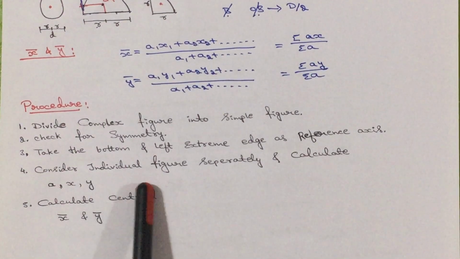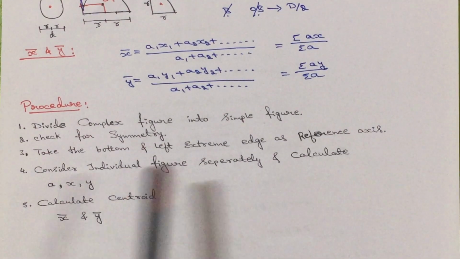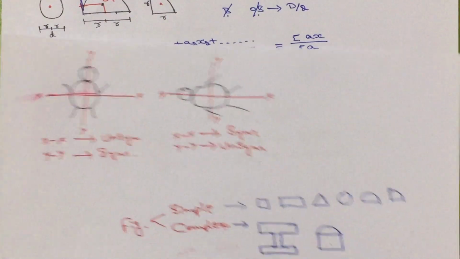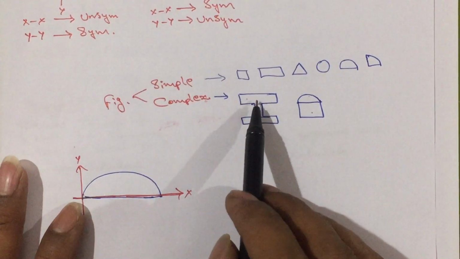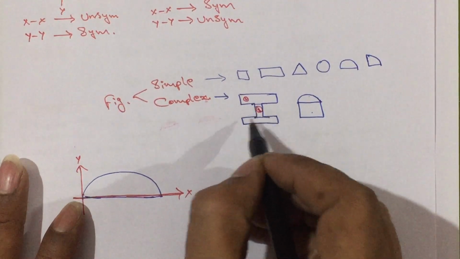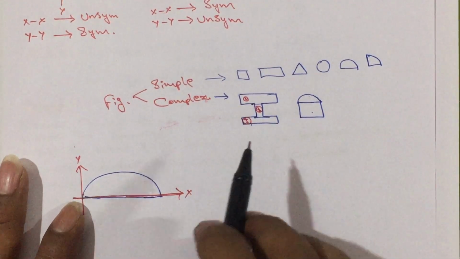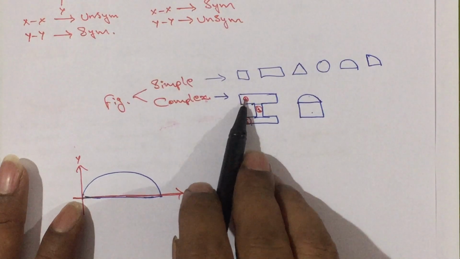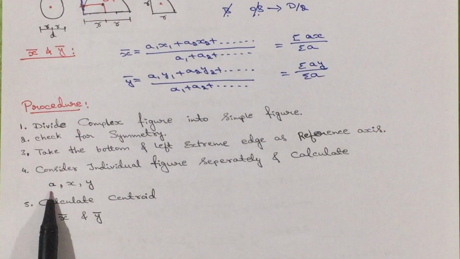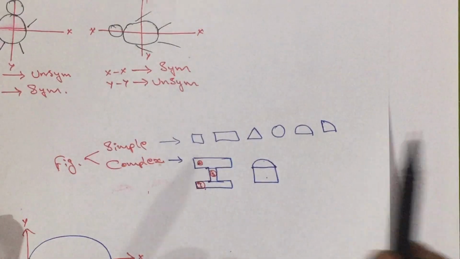Then consider individual figures separately and calculate a, x, y. For example, consider this figure. It consists of 3 figures, 1, 2, 3 rectangles. So, consider the individual figure, take one separately and calculate a1, x1, y1. Then take the second figure, calculate a2, x2, y2.